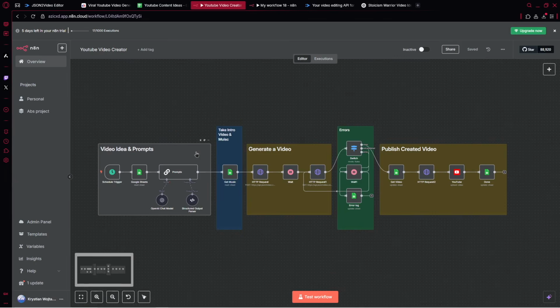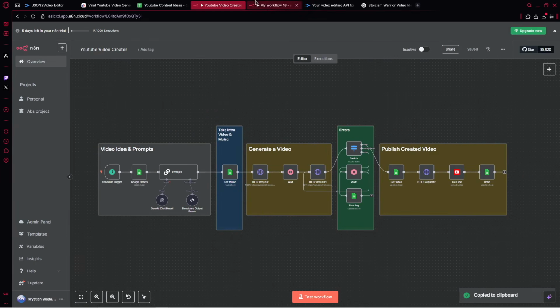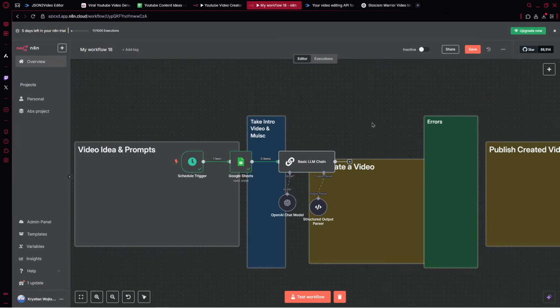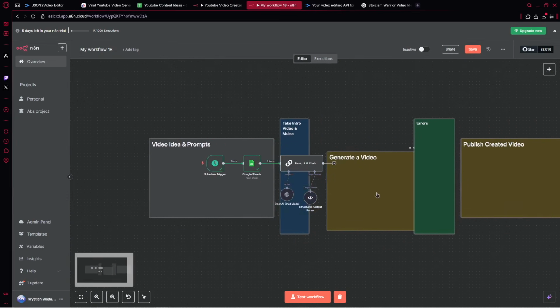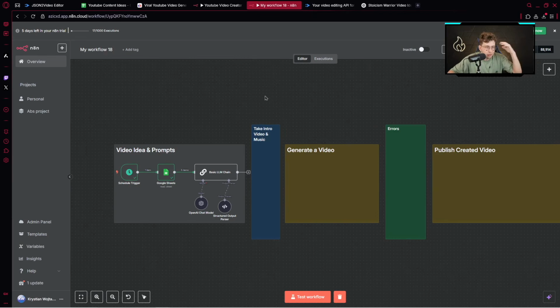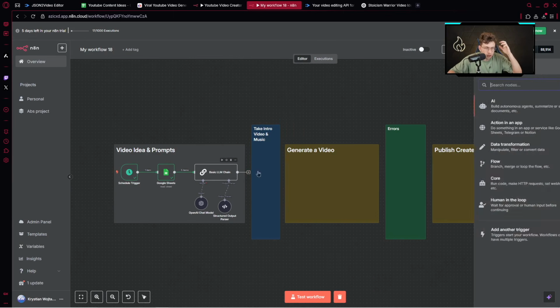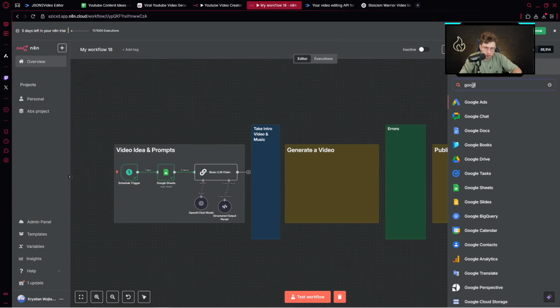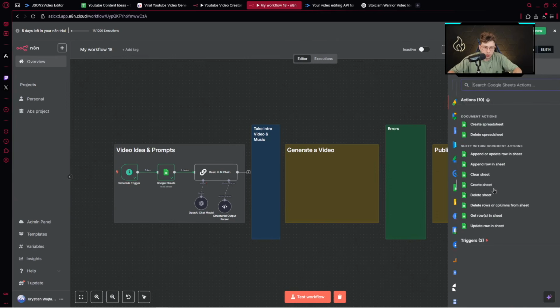And now what we can do, we can take all of these sticky notes and paste them here, all right? So it looks just better. You see what is happening right there. Next, we need to take our intro video and music from our Google Sheets. And if you don't know what is happening right now, I will explain it to you in a moment.